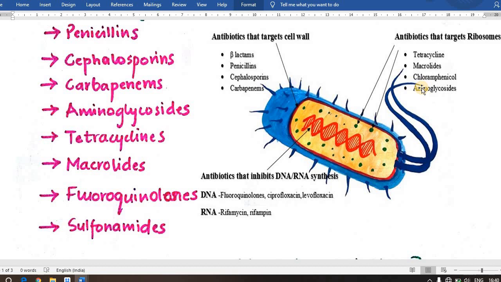Erythromycin and chloramphenicol target the 50S subunit, whereas tetracycline, streptomycin, and gentamicin target the 30S subunit of ribosomes. These are bacteriostatic antibiotics. Means they cannot kill the bacteria, but they stop the metabolism by inhibiting DNA and RNA synthesis.